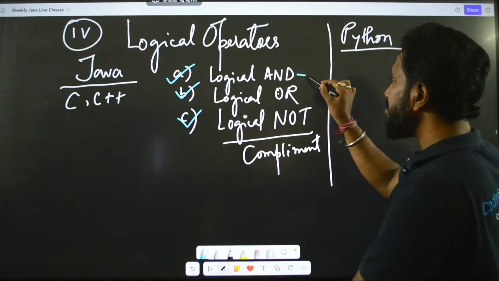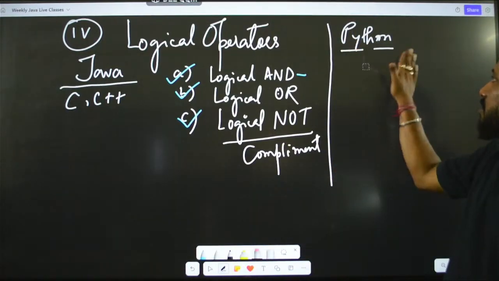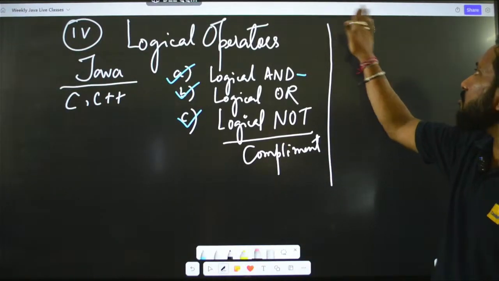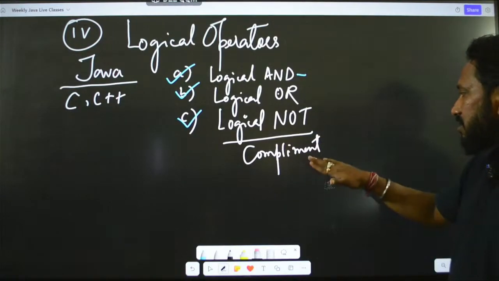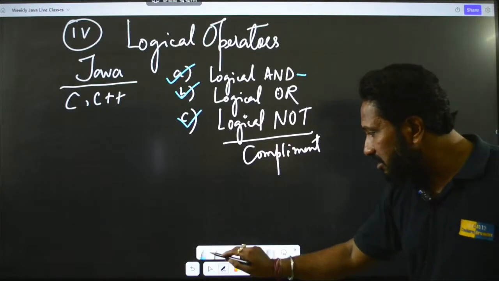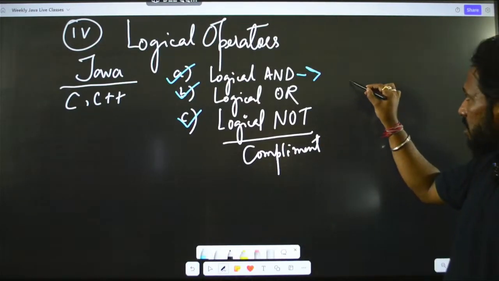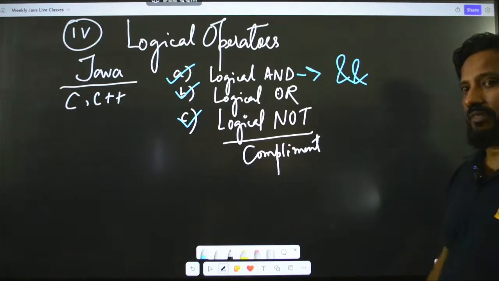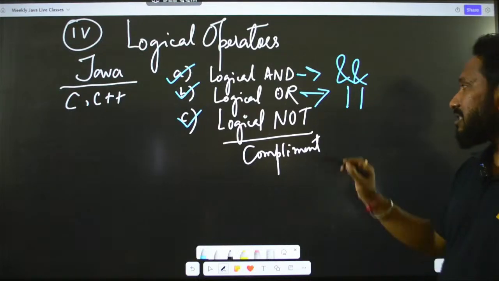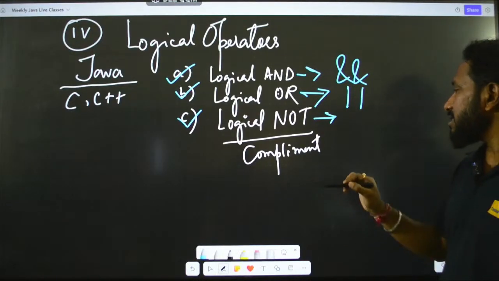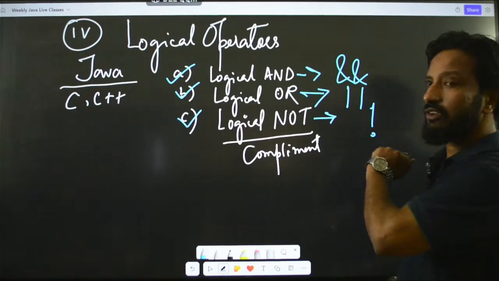The logical AND symbol is, let me just do one thing, let me erase this part for the time being. We will come back to that later, do not worry about that. So what I am saying is, for the logical AND, the symbol is double ampersand. For the logical OR, the symbol is double pipe, and for the logical NOT, the symbol is exclamation mark. So these are the three logical operators that we have.